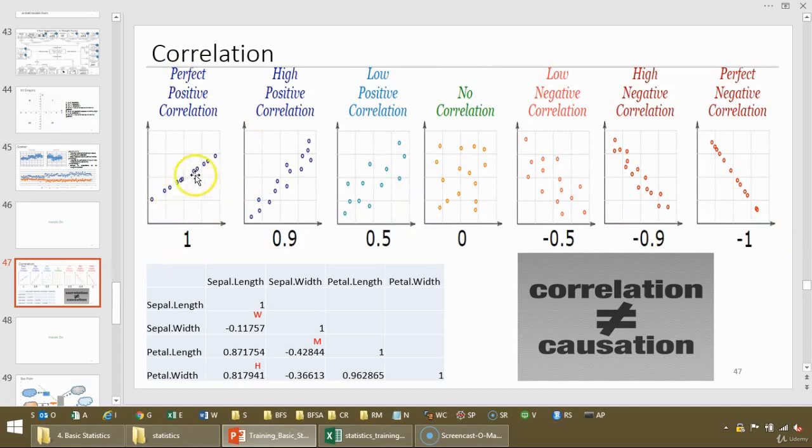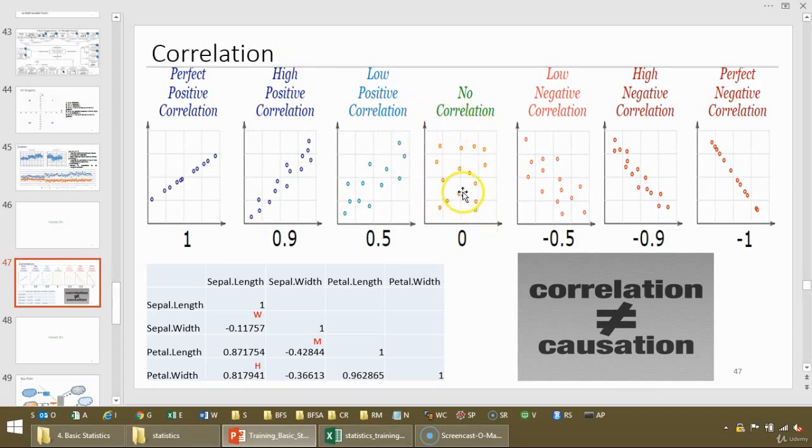You will see this kind of graph, almost perfect. What is the meaning of this perfect? This means that both vary almost 100% together. And at 0.9 you will see a little bit of deviation. So this is also positive correlation, but with very high positive correlation, and around 0.5 it is called low.